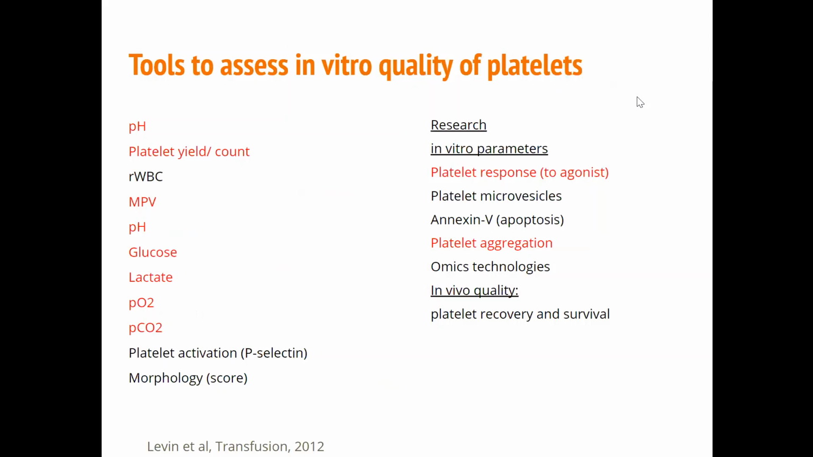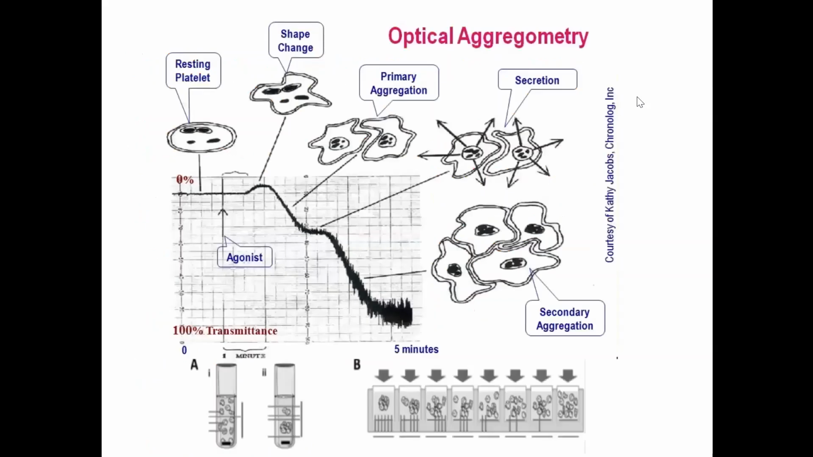These are the various tools used to assess the in vitro quality of platelets, as described by Levin et al., and the tests we have used are highlighted in red. There are various assays to examine the platelets' functional state, but most of them have limitations, including high cost and the complexity of performing and interpreting the tests.